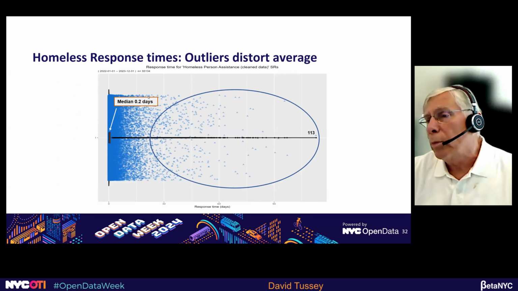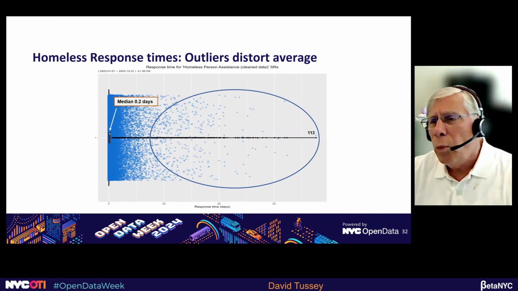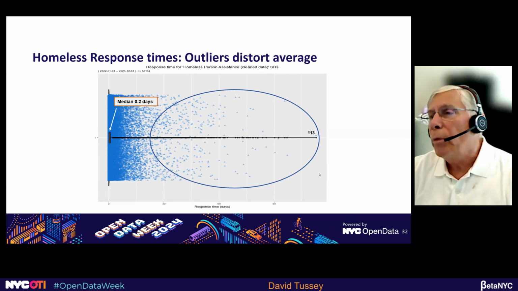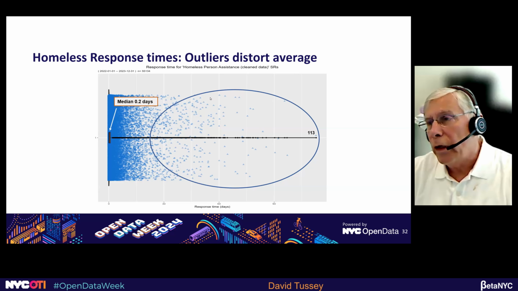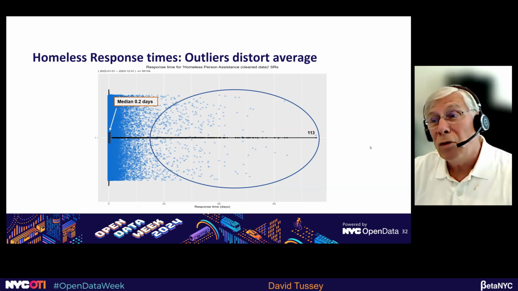And this is what this looks plotted on a typical violin chart. So here's these outliers, 113 days, and lots of other outliers. But look at the median. It's way back here. You can see all the thousands and thousands of points that plot way back here. This chart represents about 55,000 responses for homeless person assistance. So you can really see that the outliers influence the average, but the median probably tells a much better story here. And it turns out for homeless services, it's a pretty good story.